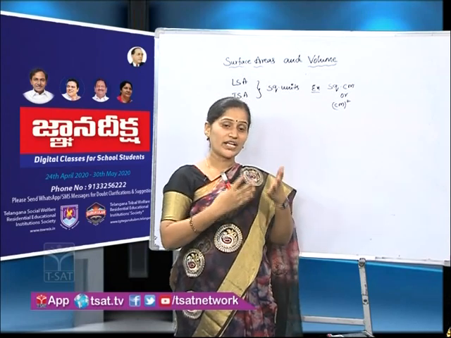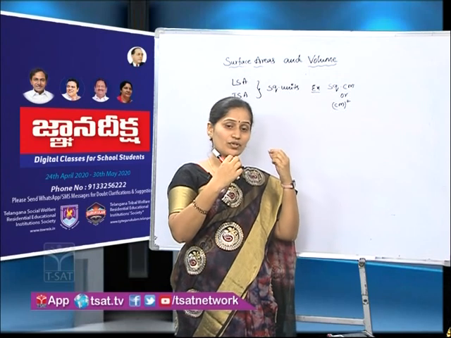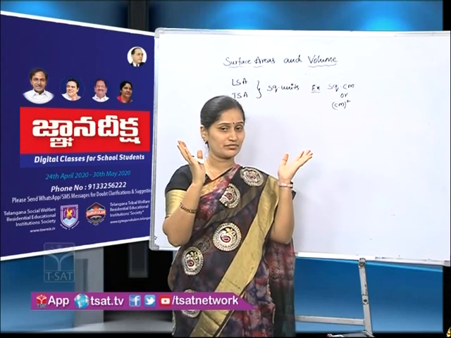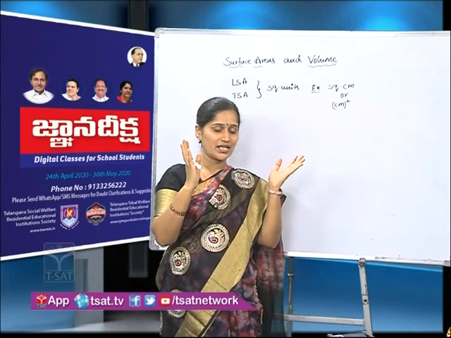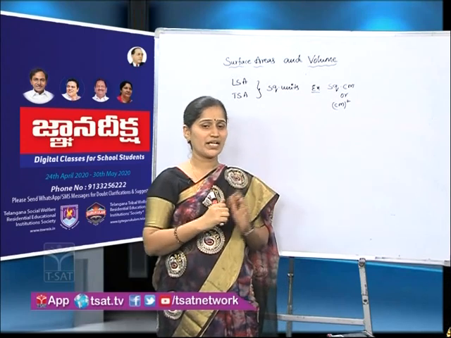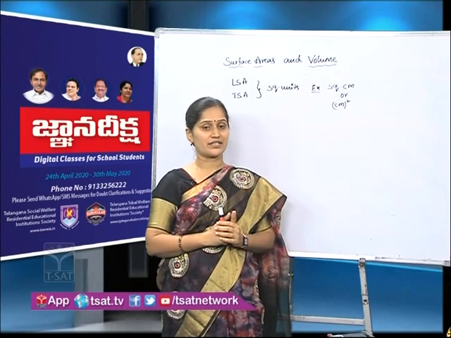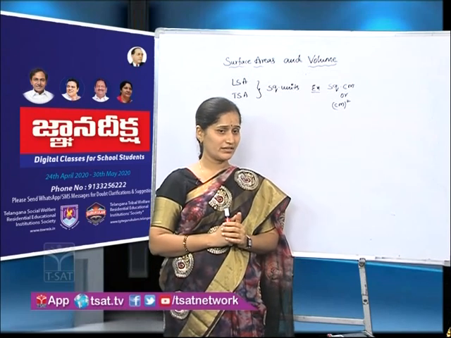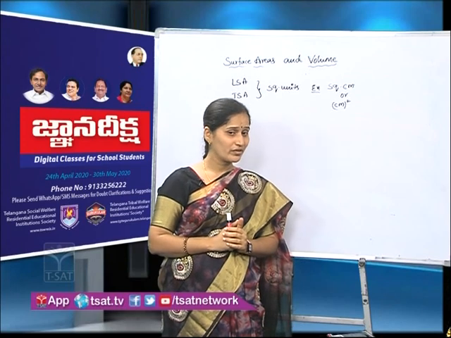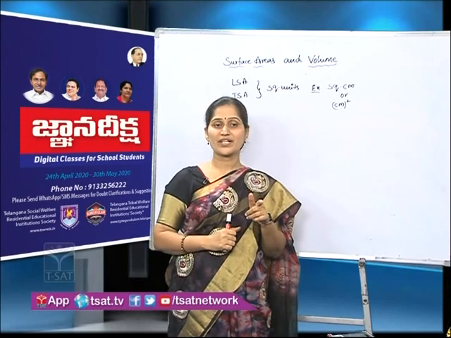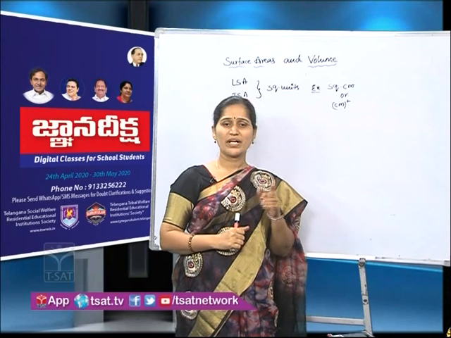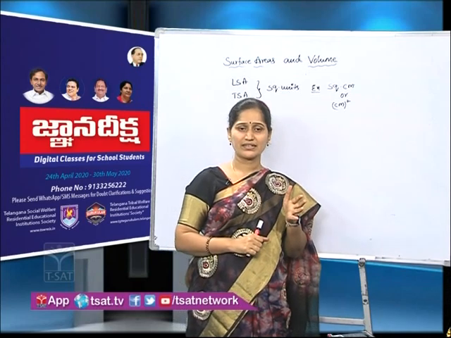Finally the water level increased, it took the water and flew away, right? But what happened in that situation? Why is the water level increased there? Any idea? Because of? Very good, because of stones.